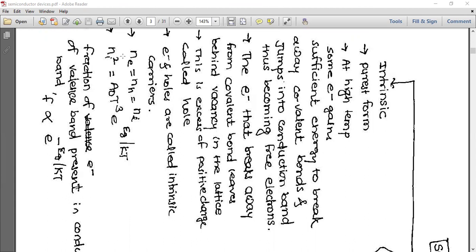Ne is the number of electrons, Nh is the number of holes. This is the number of ions, we can say. So the number of ions is equal to A0 T cube e power Eg by Kt, and the fraction of electrons of the valence band present in the conduction band is directly proportional to e power minus Eg by Kt. So on this you may get a problem. So you can use these formulas for solving them, right?